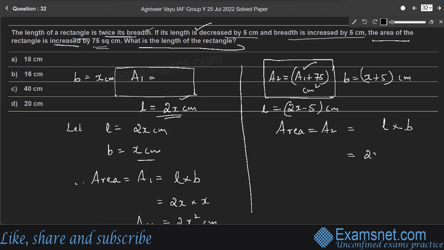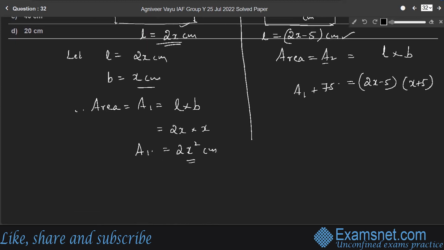So length is 2x minus 5, breadth is x plus 5. When length is decreased by 5 centimeter and breadth is increased by 5 centimeter, area will be increased by 75 square centimeter. Therefore, we'll take A2 as A1 plus 75. What is A1? A1 is 2x square. Therefore, 2x square plus 75 is equal to